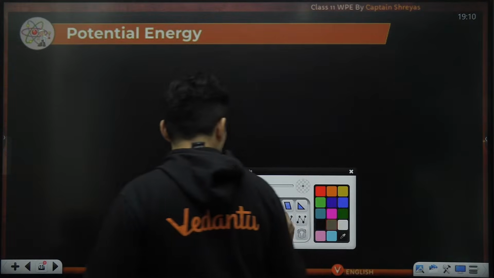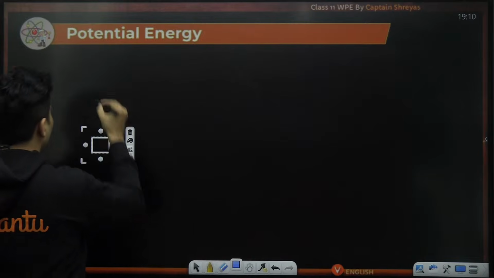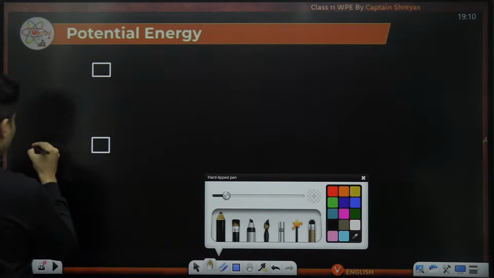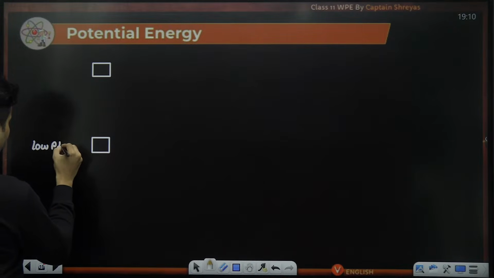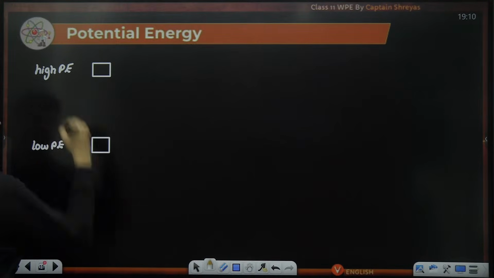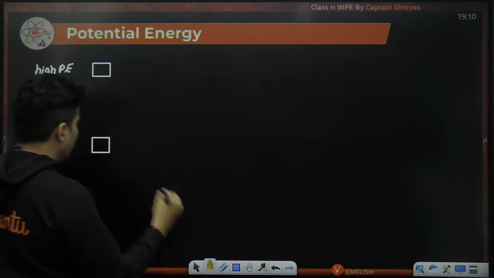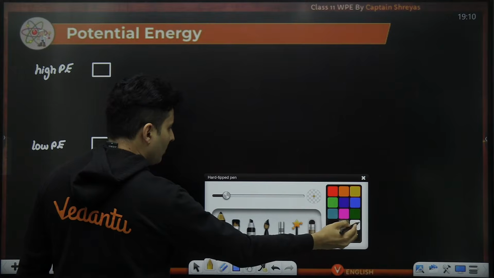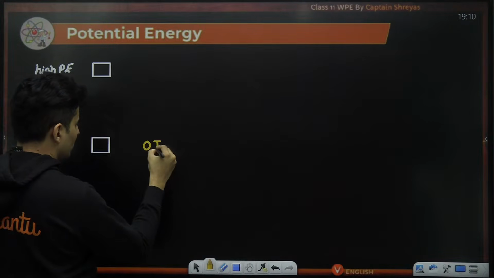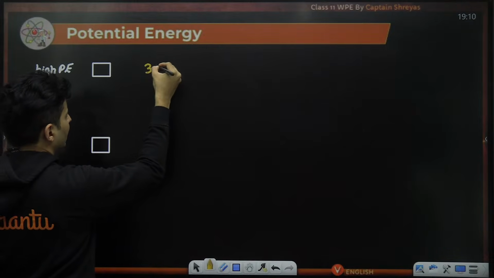Let me give you an example. Say this particular box is there over here, and it is taken over here. We all know this is going to have low gravitational potential energy, and this is going to have higher gravitational potential energy. Now, there is a student who says, sir, when you place this box on the ground, the potential energy is 0 joules. When you take it here, I saw that the potential energy is 30 joules.